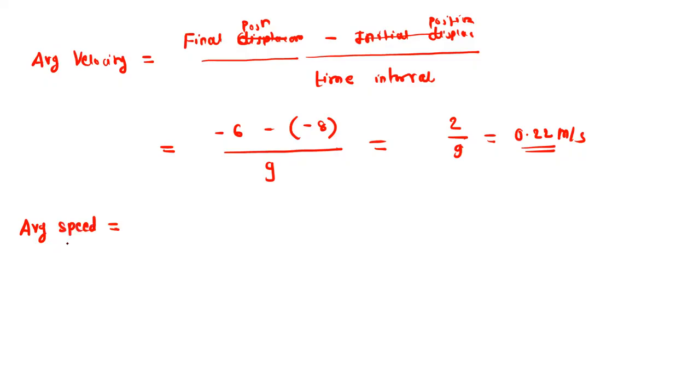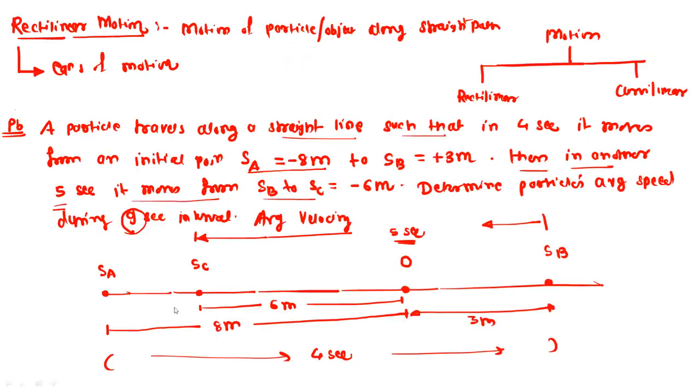The formula to find the average speed is the total distance traveled divided by the time taken. So total distance traveled means what? First distance is SA to SB. Then next will be SB to SC.